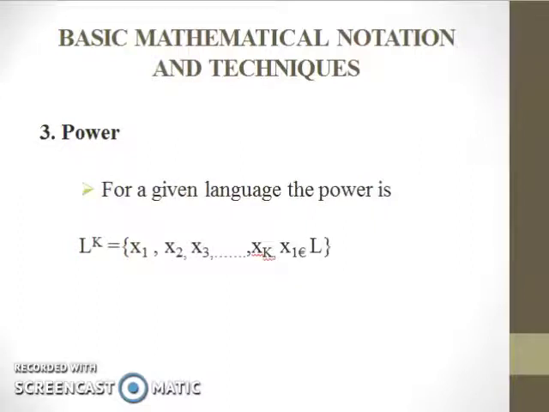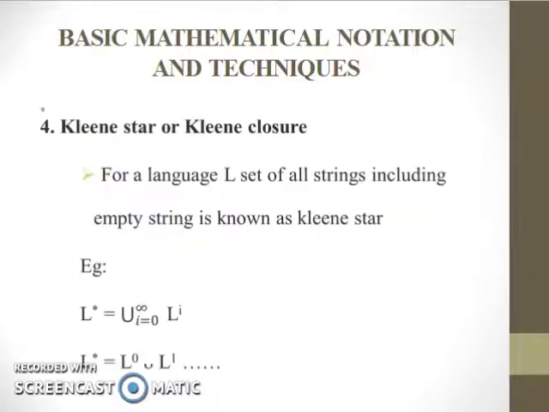Third one is power. So for a given language, the power of the language is represented as L power k. Inside the set bracket we are providing some inputs, that is x1, x2, x3, up to xk, and each input belongs to the language. Fourth one is Kleene star or Kleene closure. That is the set of all strings including the empty string. It is known as Kleene star.